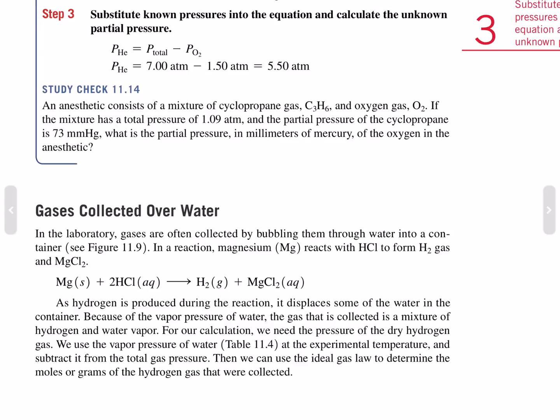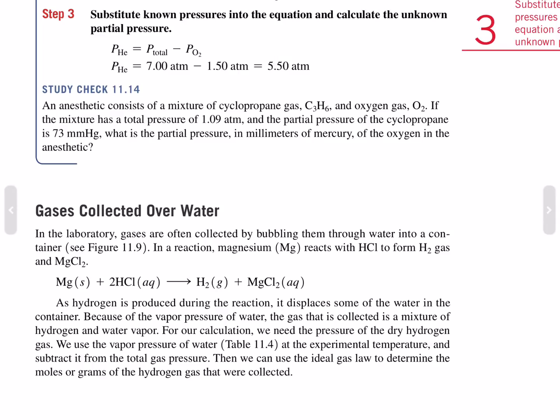Gases collected over water. In the laboratory, gases are often collected by bubbling through water into a container. In a reaction, magnesium reacts with hydrochloric acid to form hydrogen gas and magnesium chloride. As hydrogen is produced during the reaction, it displaces some of the water in the container. Because of the water, the gas collected is a mixture of hydrogen and water vapor.